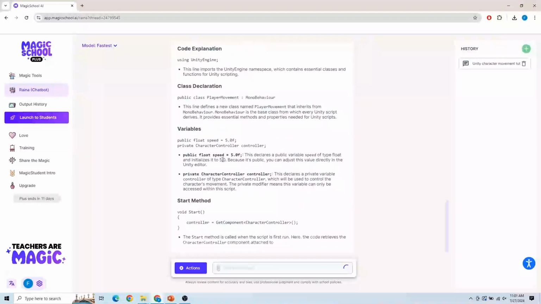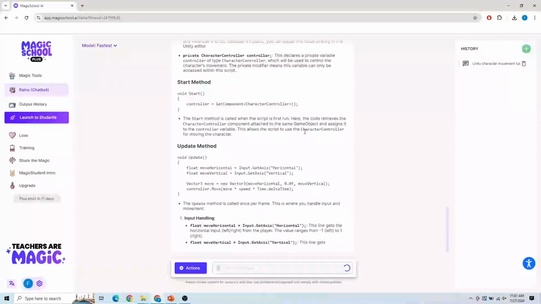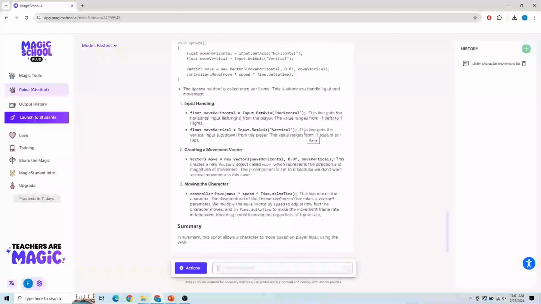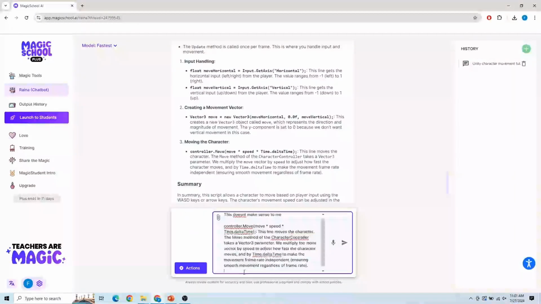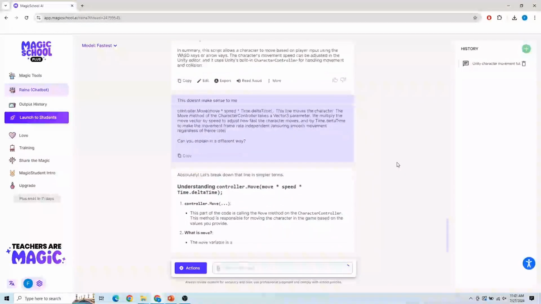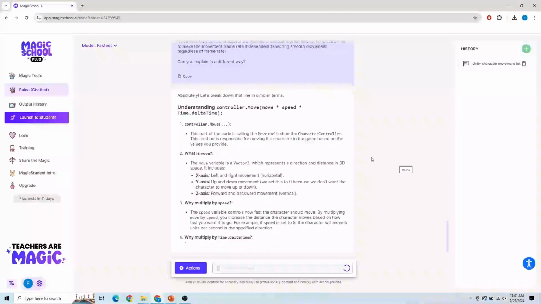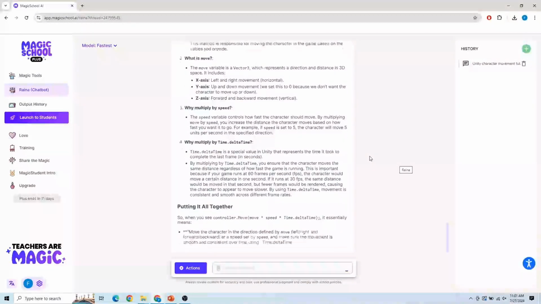And you see, by asking it these questions of how to explain the code, I can go deeper into understanding what is exactly happening. Now let's say this still doesn't make sense to me. So I can keep asking it questions of, this doesn't make sense to me. Can you explain it in a different way? And so it will give you different ways of explanations.